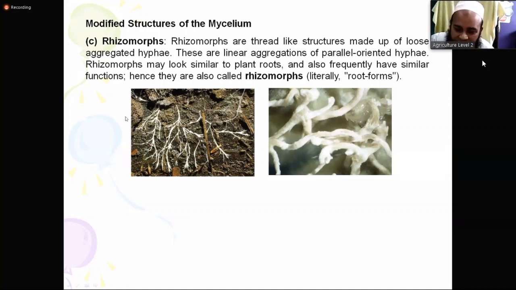That means they function like plant root, by uptaking nutrition. So fungus also, for their nutrition, water, everything, use their rhizomorph for this. Hence they are also called rhizomorphs, literally root forms.